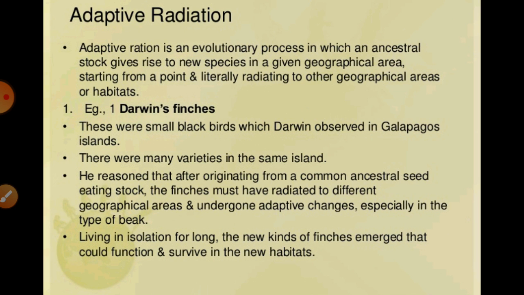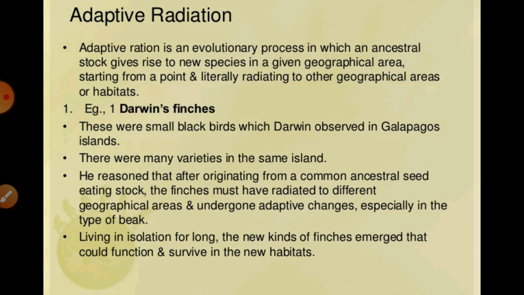So that is known as adaptive radiation, right. So first of all, generally it can be seen in the Darwin finches. These finches were small black birds which were observed by Darwin in the Galapagos Islands. He observed different things in these birds.